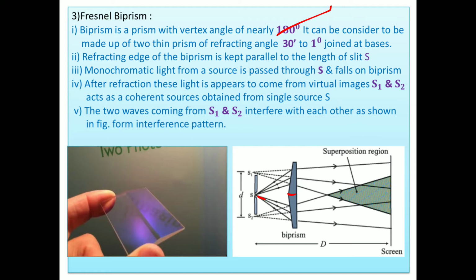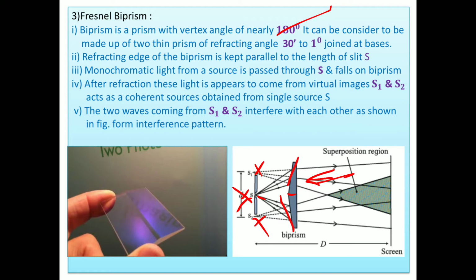Monochromatic light from the source is passing through S. Here is the source of monochromatic light, and this slit is illuminated by monochromatic light. When it is incident on the refracting surfaces of the biprism, these are the refracting surfaces of the biprism. After refraction, when you are watching from here, these lights appear to come from S1 and S2. These two waves coming from S1 and S2 interfere with each other as shown in the figure and produce interference.